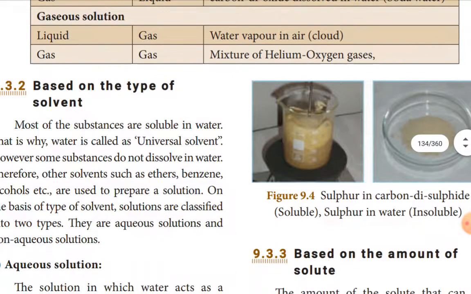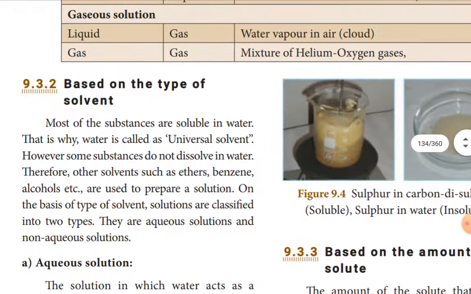The next one, see, how will we classify the solution based on the type of solvent? The previous one, based on the physical state of solute and solvent, we have discussed. Now, based on the type of solvent, the solvent is larger in proportion by weight.